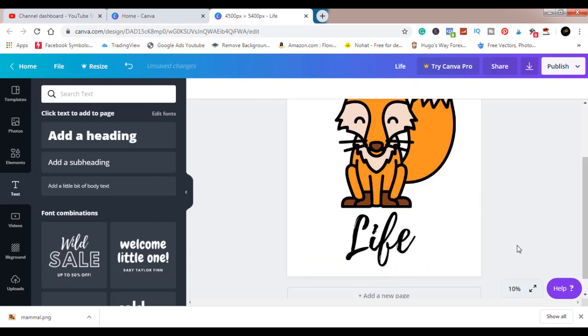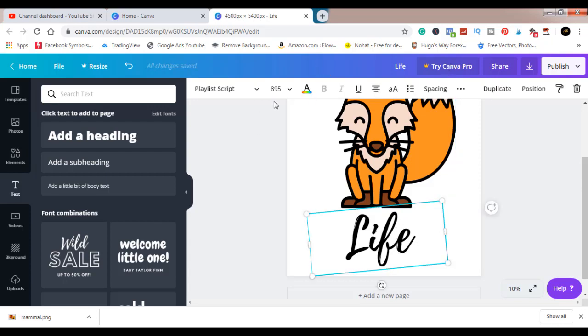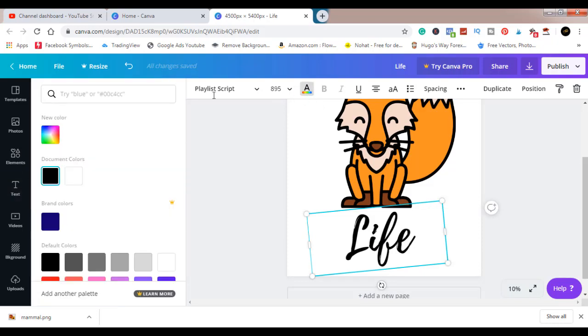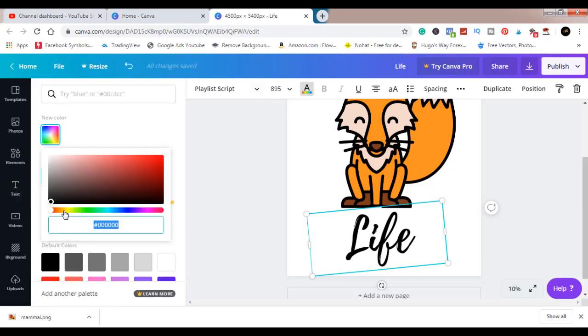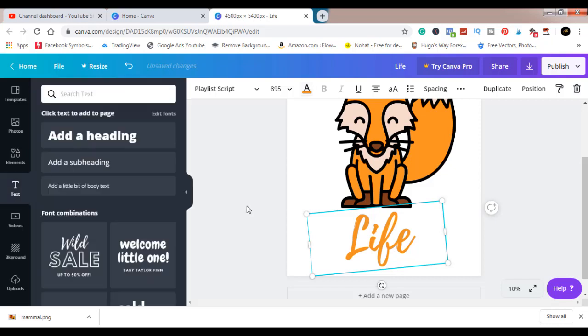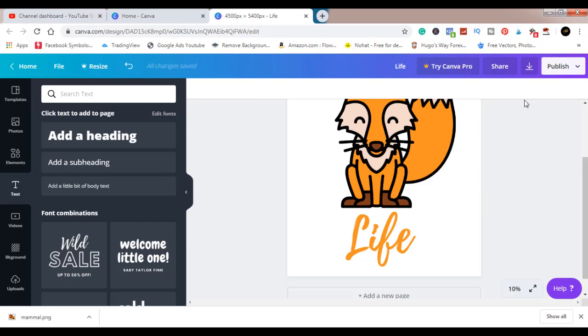So now the next step is I'd like to change the color of this. Let me see if I can change this color. I'll go to this A and try to find the best color matching that. I want to get something close. Okay, this is a bit close. Okay, so now we have that done. The next step is to download.